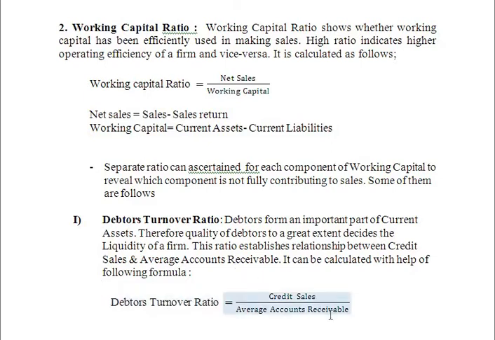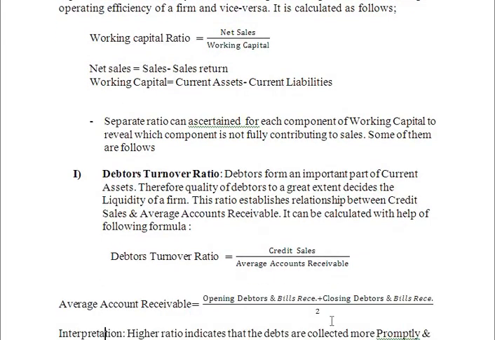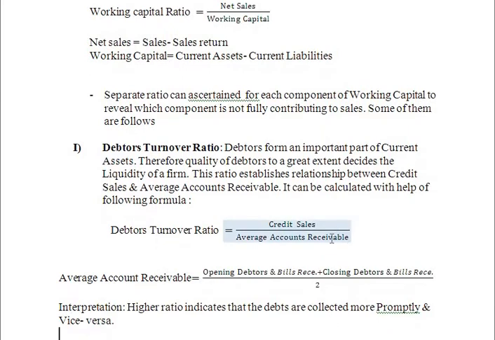Suppose the information regarding credit sales is not given in the problem, then we can find out credit sales with the help of total sales. Take the total sales, deduct cash sales, and whatever balance remains is the credit sales. The goods sold on credit basis are called credit sales. Average account receivables is equal to opening debtors and bills receivables plus closing debtors and bills receivables, divided by 2.